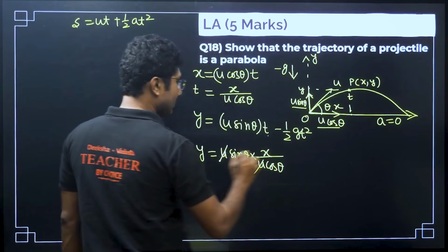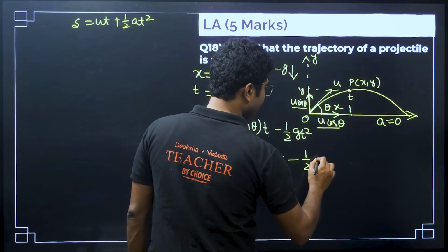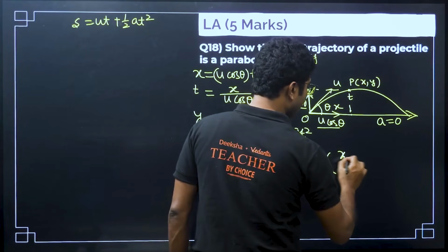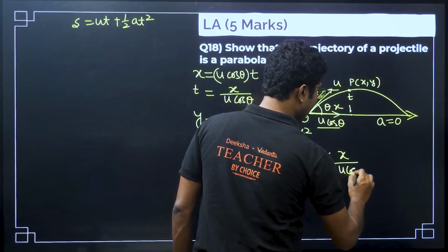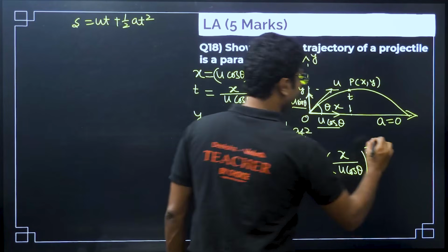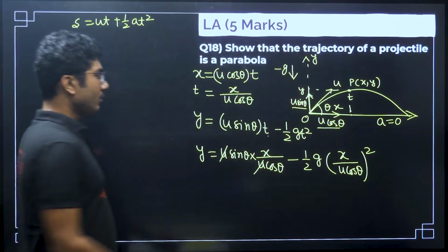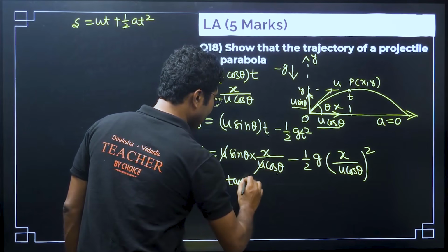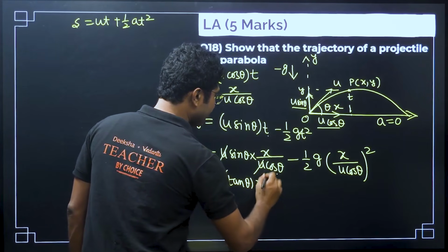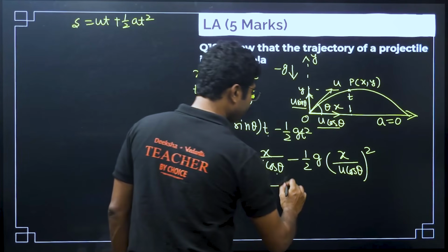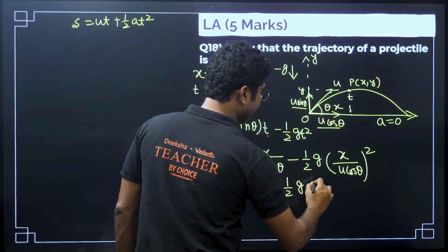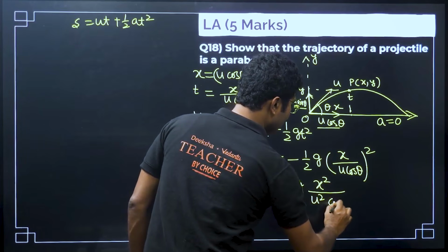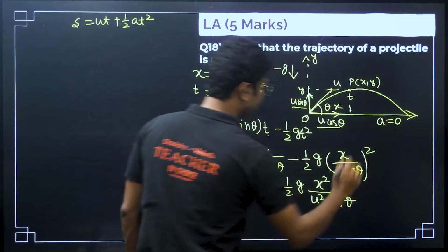So, u cancels over here, minus half g into x by u cos theta whole square. Sin theta by cos theta is tan theta. So, tan theta into x minus half g x square by u square cos square theta.